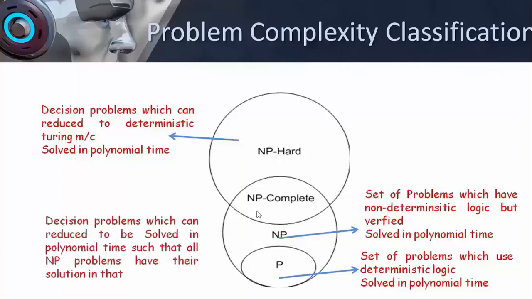And finally, we have NP-complete, which is nothing but the overlap of NP-hard and NP problems, which can be reduced to be solved in polynomial time, such that if they are solved in polynomial time, all the NP problems will have their solution in that. That means it caters to the solutions available for any NP problem. So they cater to non-deterministic polynomial time reducible problems. Okay, so this covers your problem complexity.